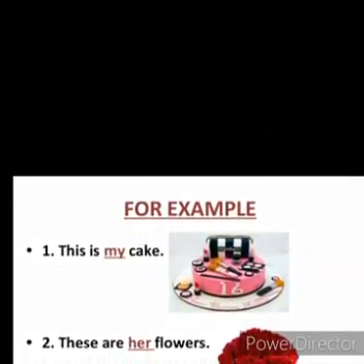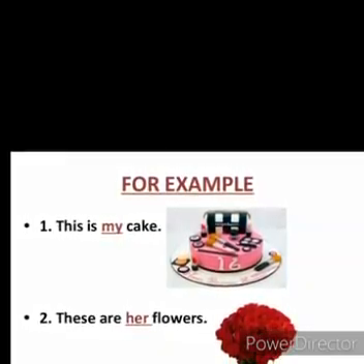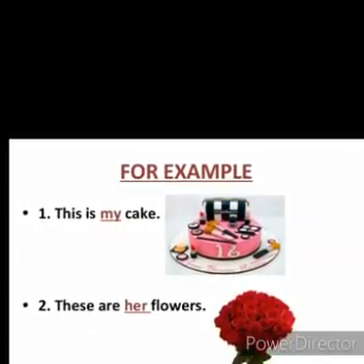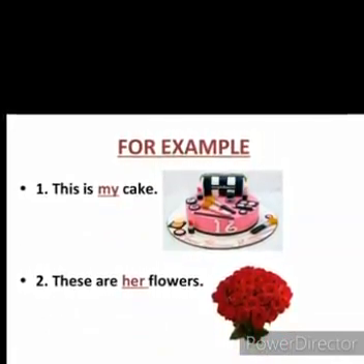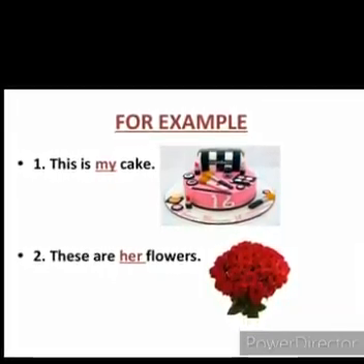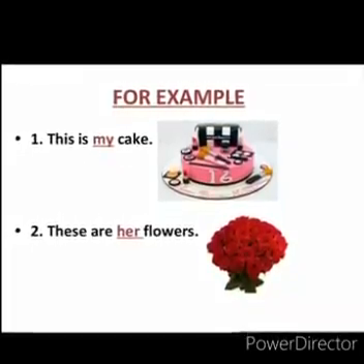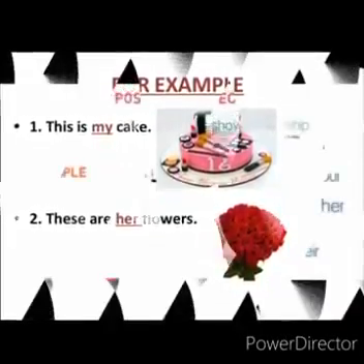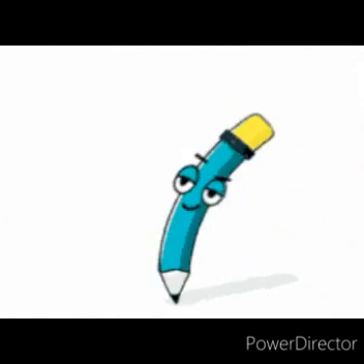So the word my is showing possession and it is a possessive adjective. These are her flowers. ये flowers उसके हैं. So the word her is showing possession. So her is a possessive adjective. So possessive adjectives are generally used to show possession. So these are different kinds of adjectives.